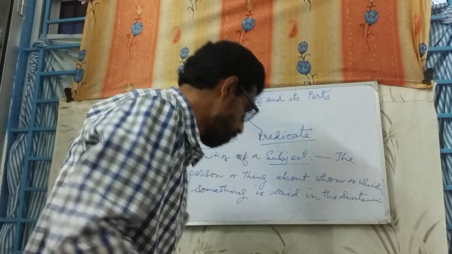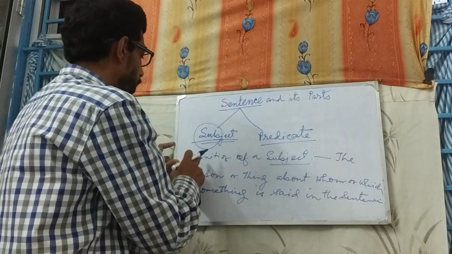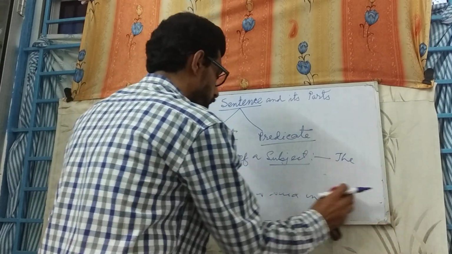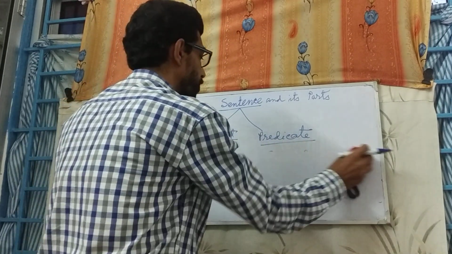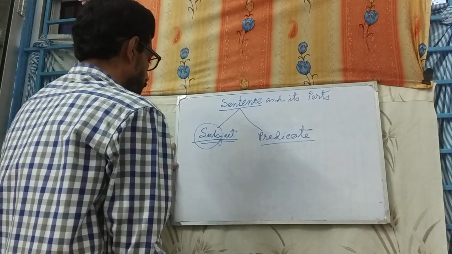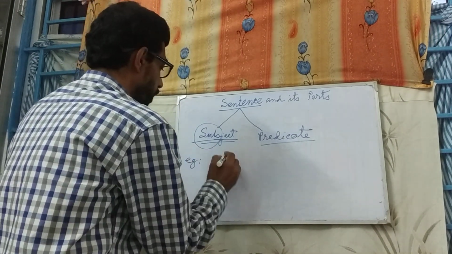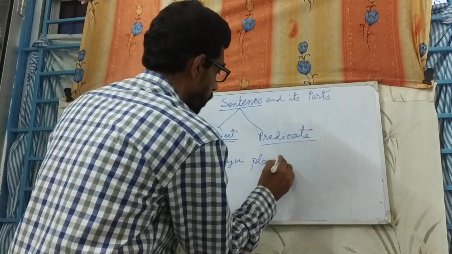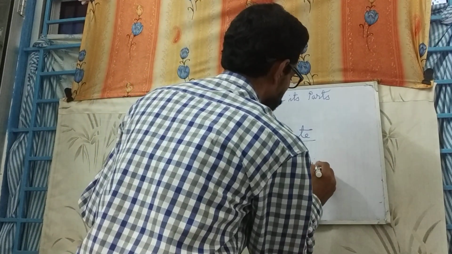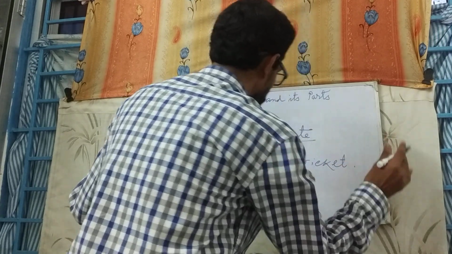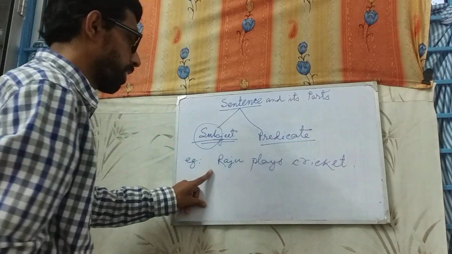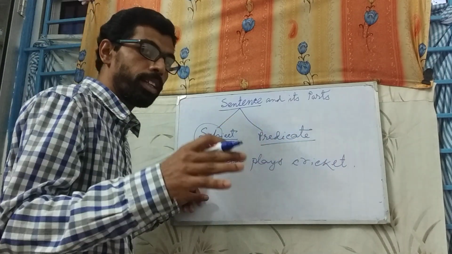So let us take an example. Subject, the person or thing about whom or which something is said in the sentence. For example, Raju plays cricket. So this is a sentence. It is a group of words and it has a definite meaning.